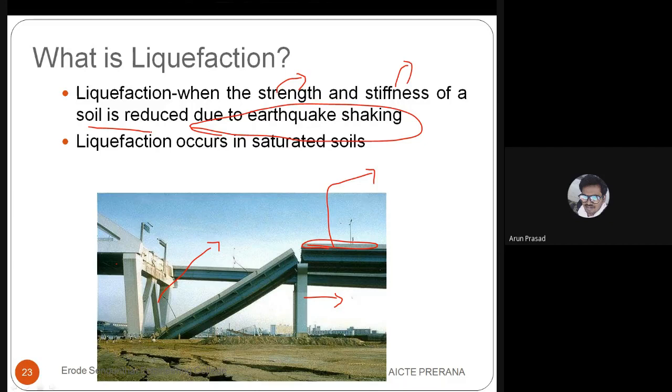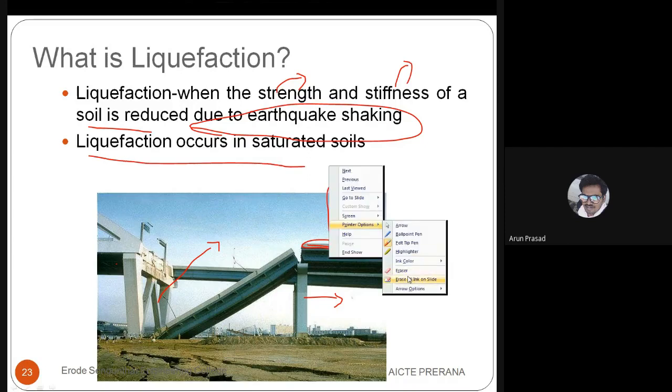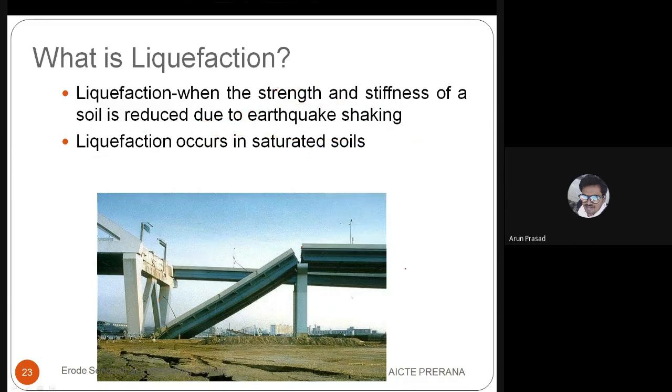In those types of soil, permeability will be too high. The bonding between the soil particles will be less, and the gap between the particles will be too high. With so much gap, water will enter inside the particles and cause liquefaction. So liquefaction occurs in saturated soils where the density is low.